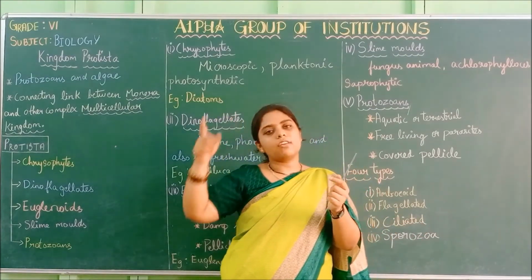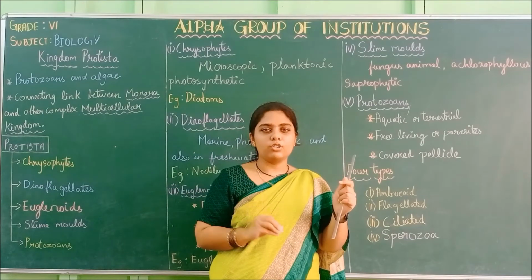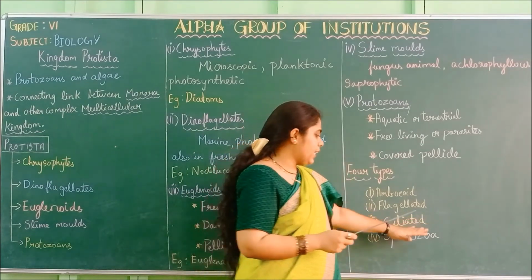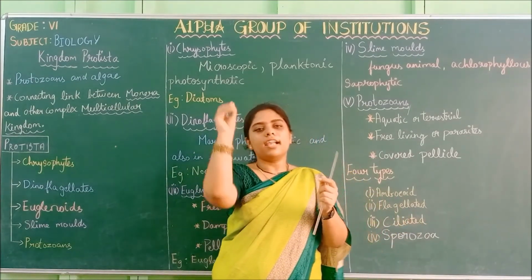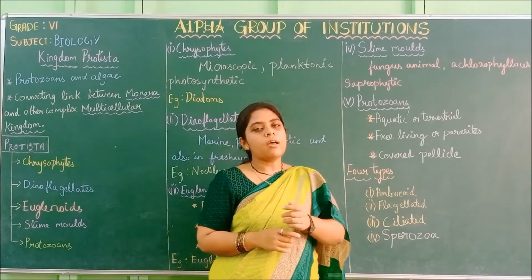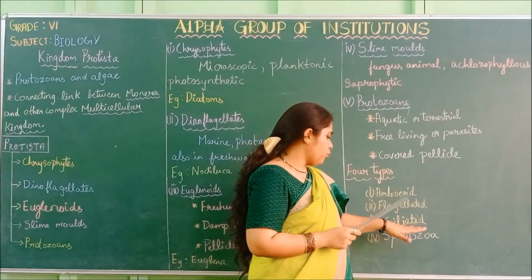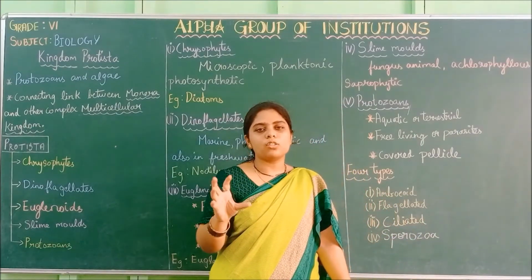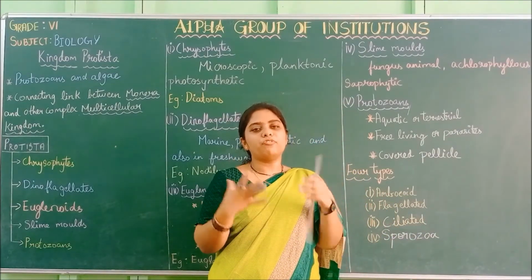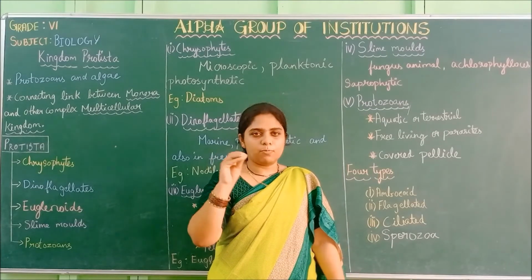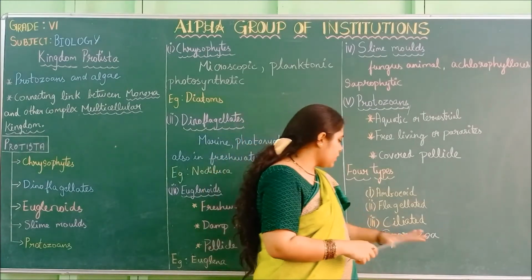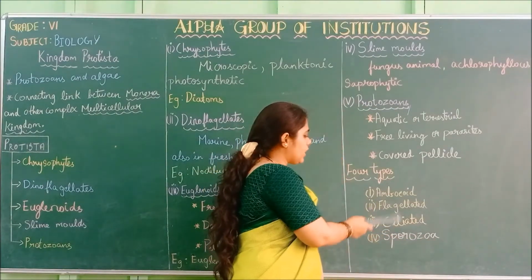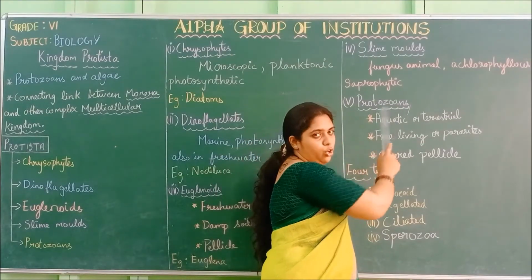So flagella are very long hairs and they are used for movement, and ciliated means the cilia are a little bit shorter than flagella, but they are also used for movement. And last is the sporozoa. This sporozoa has spores. If any protozoan has spores in it, then it is called sporozoa. So these are the four types of protozoans.